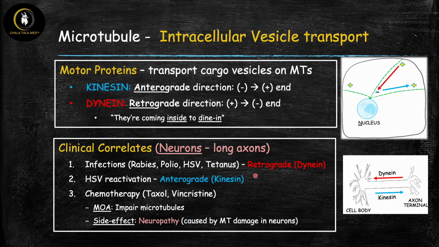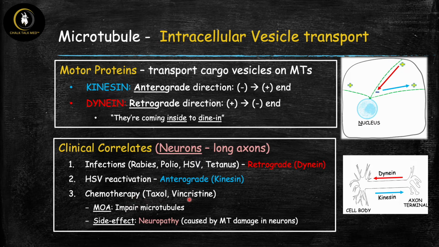So an important point here regarding this infection is that the initial infection by these neurotropic bugs is mediated by retrograde transport via dynein, and then HSV reactivation is mediated by anterograde transport via kinesin. And then the final important clinical correlate is regarding those chemotherapy drugs that we talked about, so Taxol and vincristine.